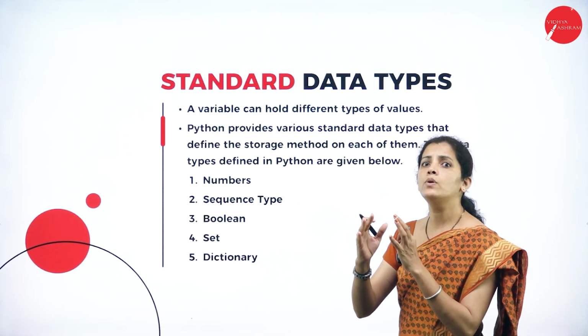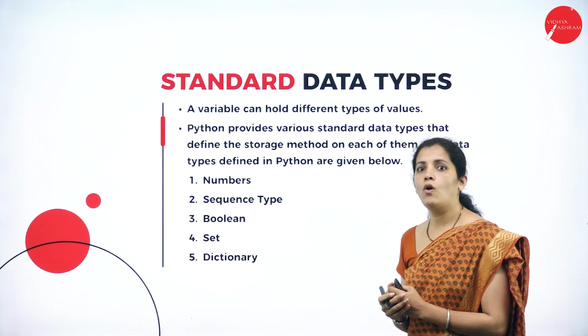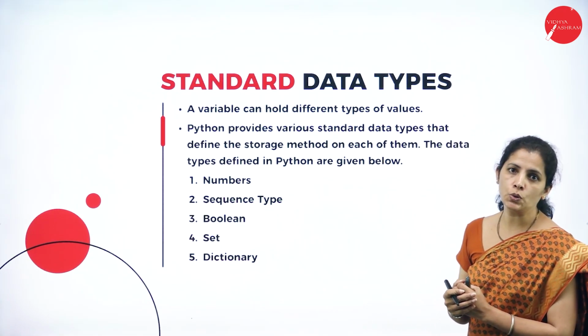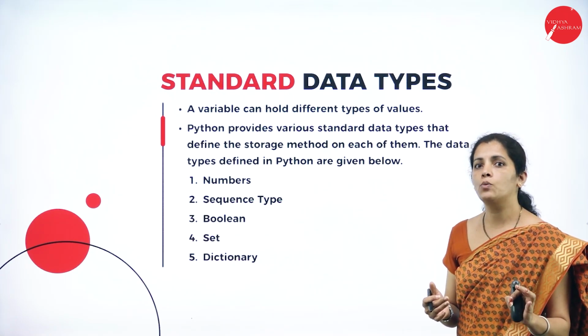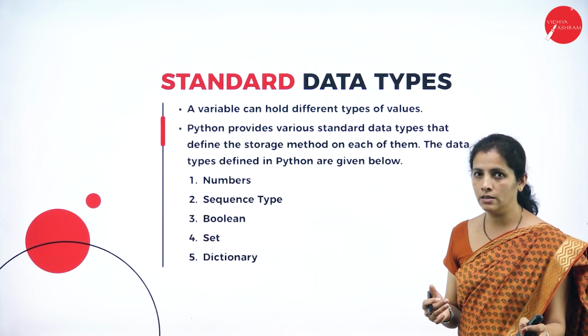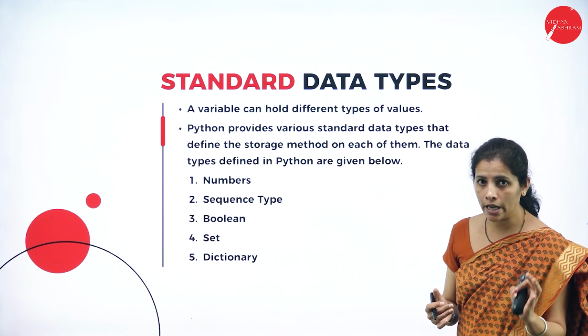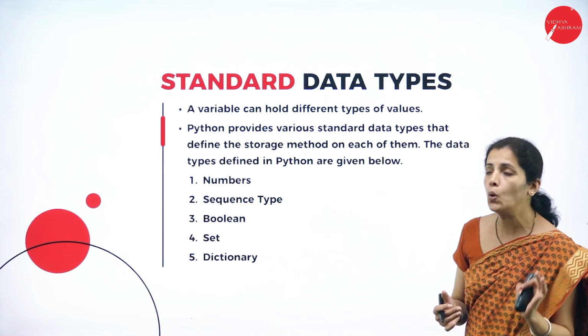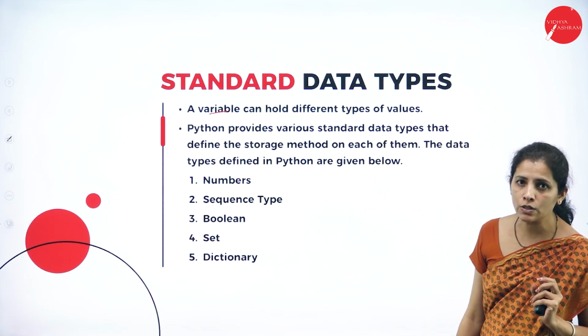Now, where we are going to store the value and what kind of value we are going to store. So, dear student, to store the value, I required variable. So, what is variable? Variable is nothing but the container or placeholder. So, here variable holds different kinds of value.